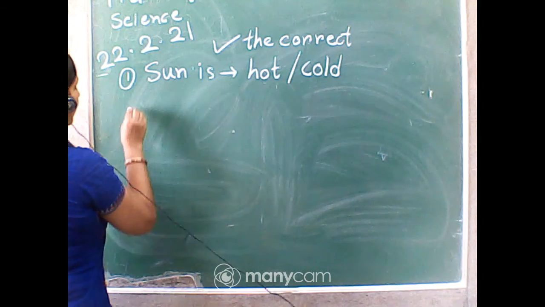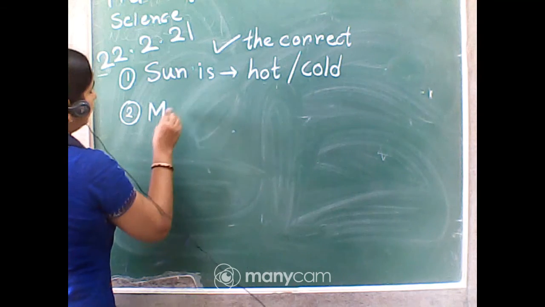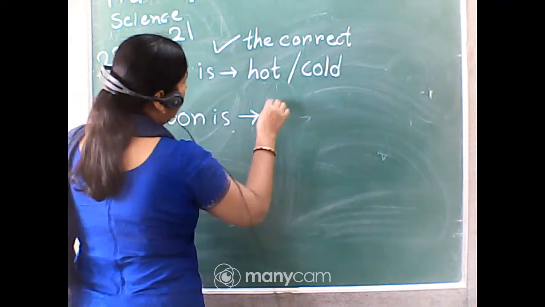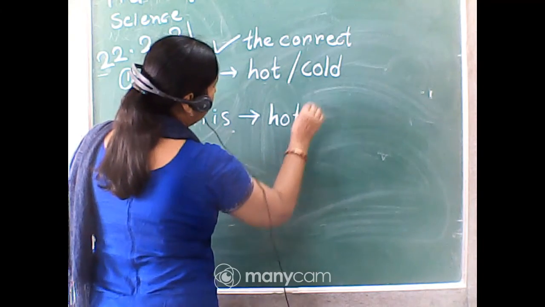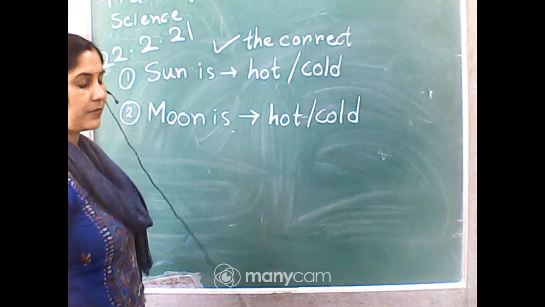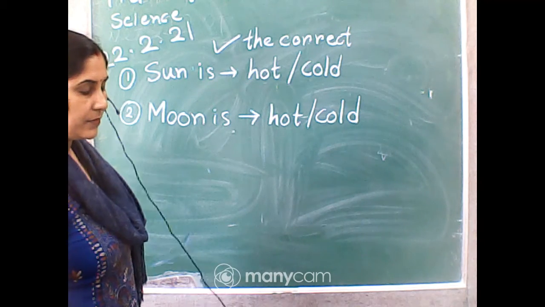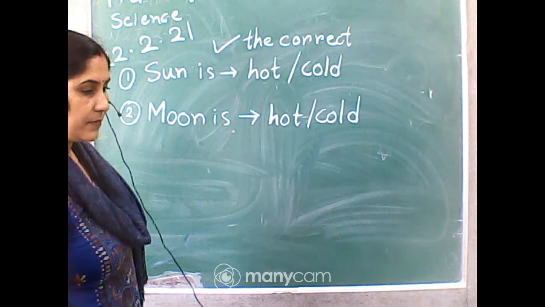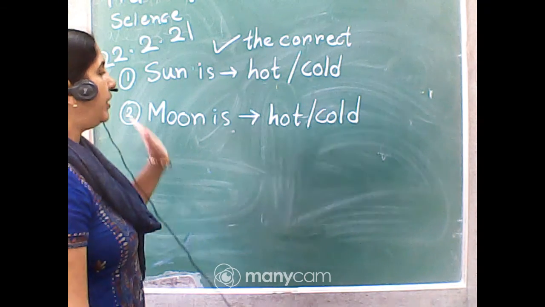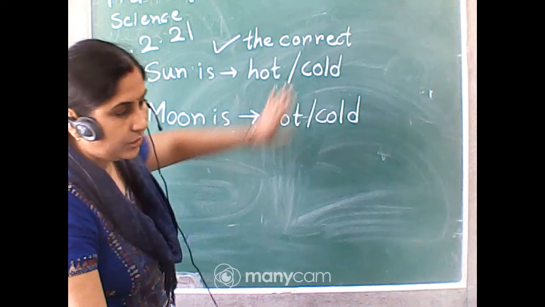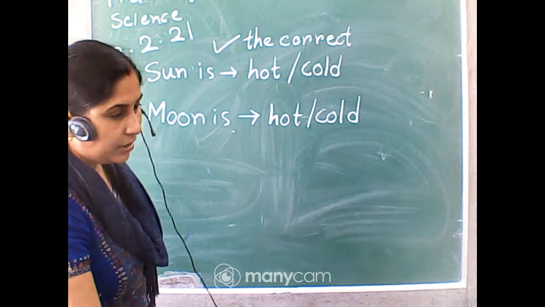Number 2, moon. Moon is hot, cold. Moon is hot or cold? That is, first is sun is hot, cold. Somebody are writing hot, hot, hot, hot, hot.